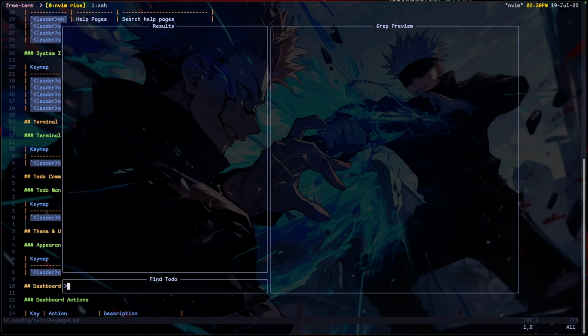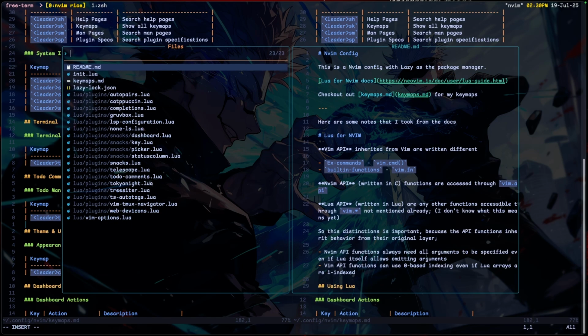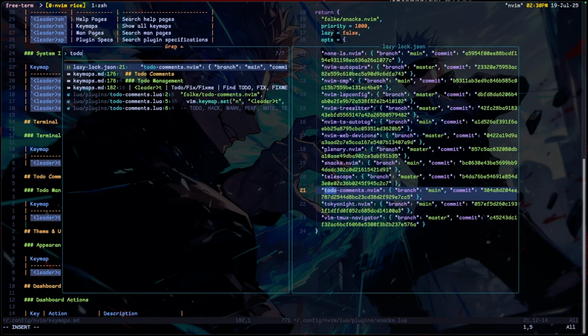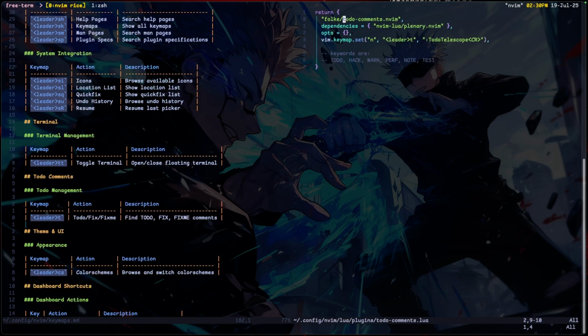And so yeah, todo management is leader T. It's also a snacks plugin which just finds todos for you. Let's go back here. Snacks. I think todo was here. Yeah, it is this plugin. So it's todo comments basically. It works with Telescope, yeah. So this part is actually important, so that's why I bound leader T to it. And it works on these keywords: todo, hack, perf, note, test.